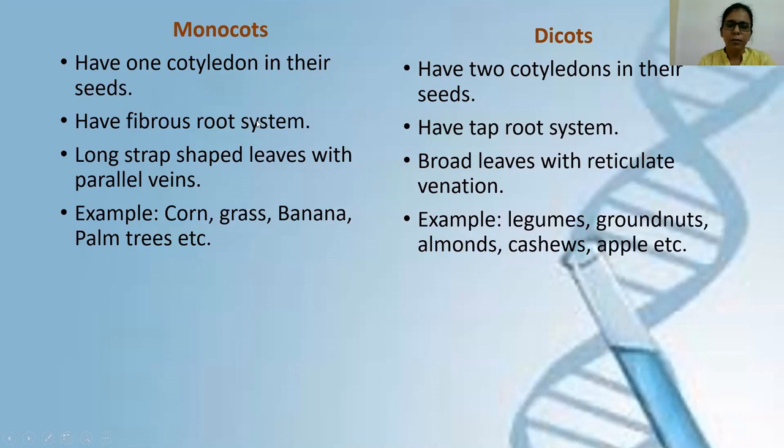Another very easy way of identifying whether a plant is monocot or dicot is to look at their root system. You've studied in grade 6 about two types of root system: fibrous root system and taproot system. In fibrous root system, all the roots are similar in size. There is no one main root.